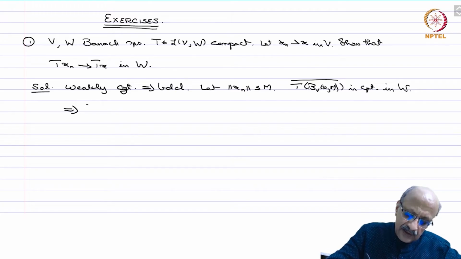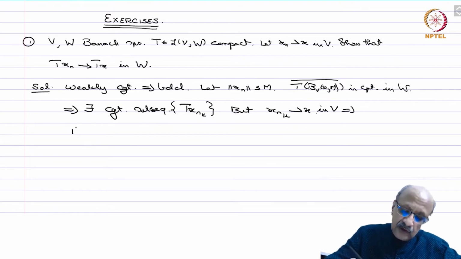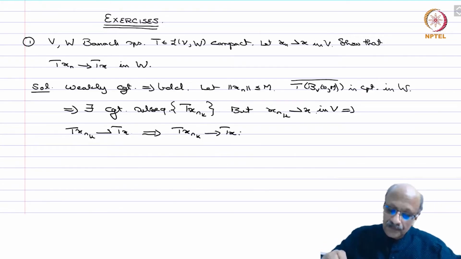So this implies there exists a convergent subsequence Tx_{n_k}. But x_n goes to x weakly, so x_{n_k} also should go to x weakly in V, which implies T is weakly continuous, because it is a continuous linear operator. So Tx_{n_k} converges weakly to Tx. So Tx_{n_k} converges in norm and it converges weakly to Tx, therefore Tx_{n_k} converges in norm to Tx.